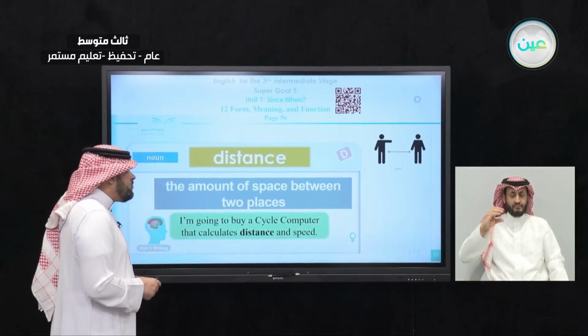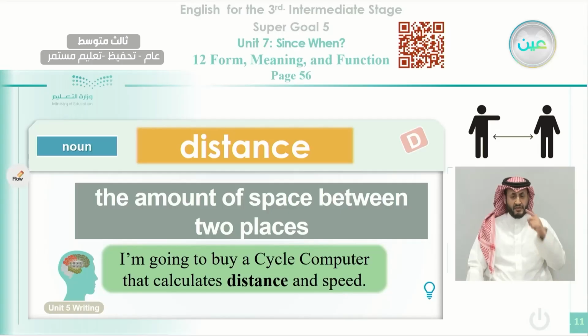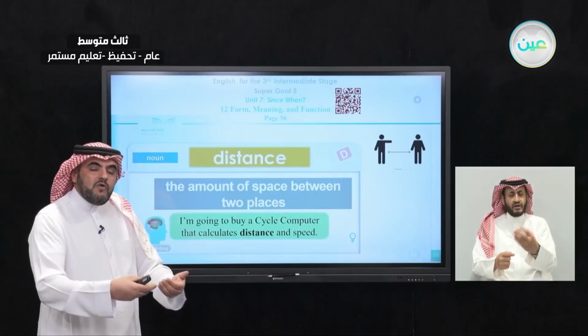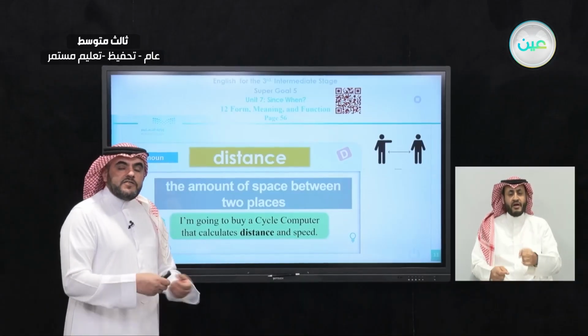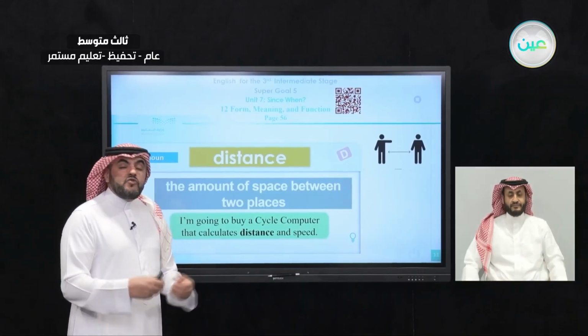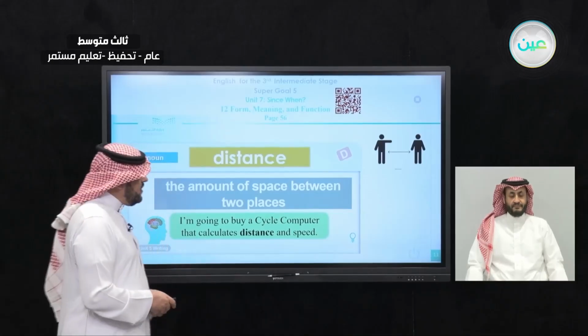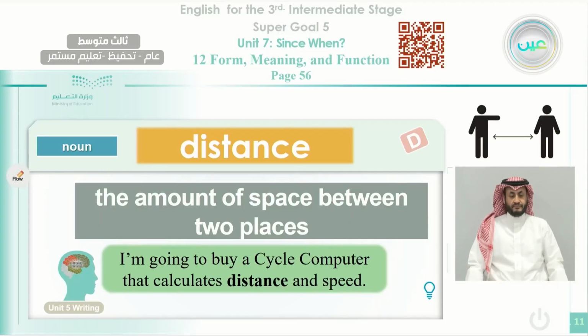Let's read the example. I'm going to buy a cycle computer that calculates distance and speed. He was planning to fix or to install a cycle computer so that he can know how fast he runs in his bike, and also to measure the distance that he was going on.